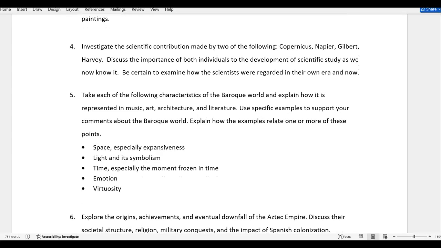The next topic is looking at some of the scientific development that occurs during the eras covered in these chapters. So I ask you to choose 2 of these figures, Copernicus, Napier, Gilbert, or Harvey. So choose only 2, not all 4, just 2, and basically write about each one and how they are important, why we regard these individuals as important, both in their own era and then also how they have influenced science and scientific study currently, even through modern times. So look at a couple of these.